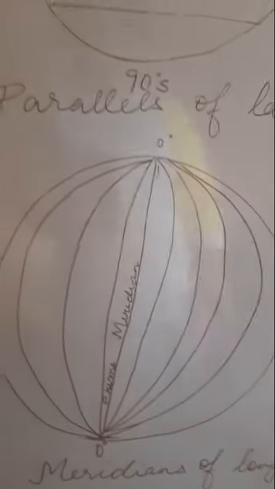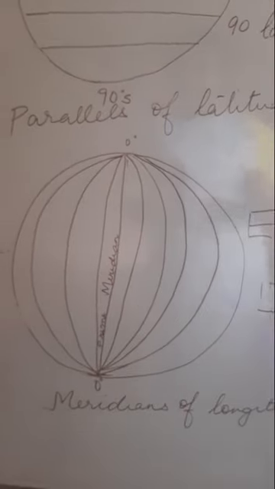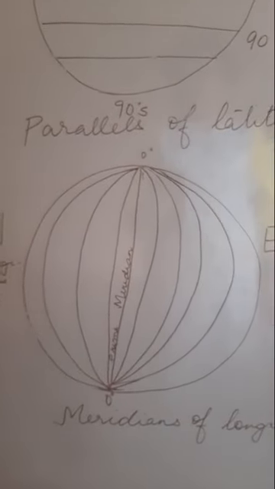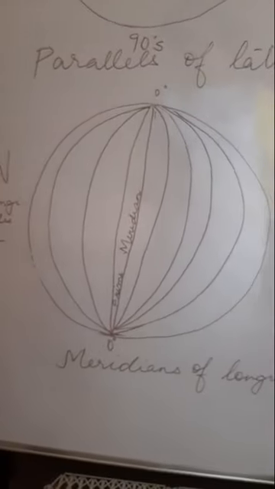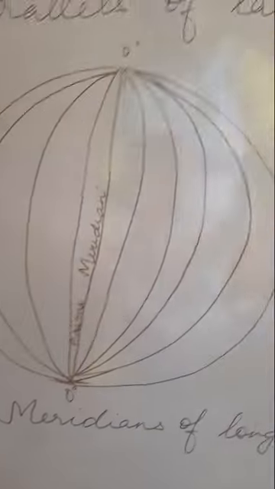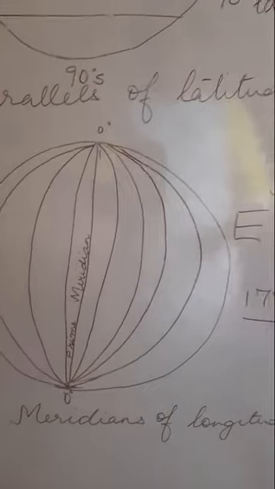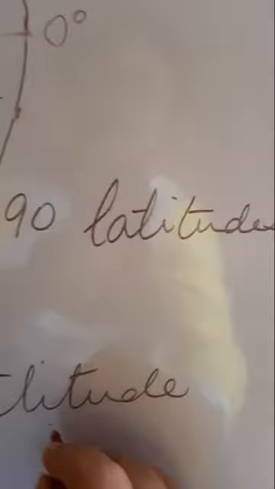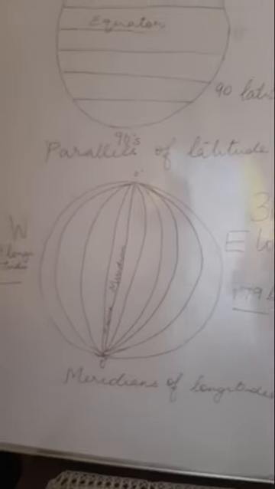And you will be surprised, children, that this 180 degree is known as the international date line. Here the 0 degree is known as the prime meridian and the 180 degree longitude is known as the international date line.